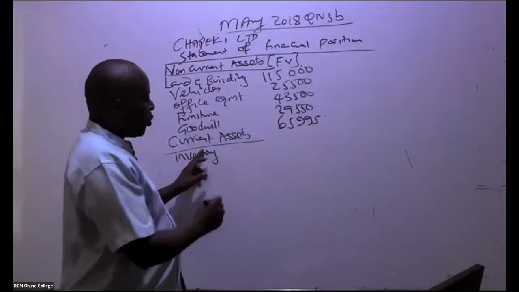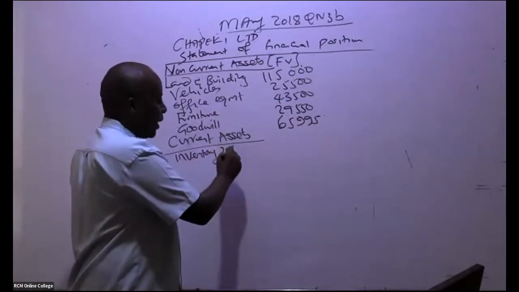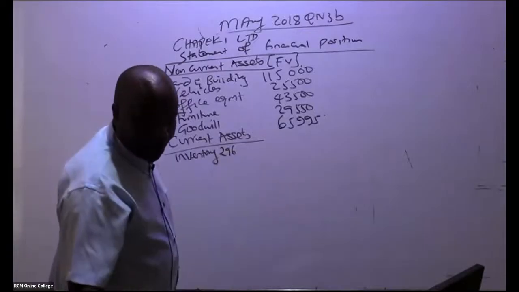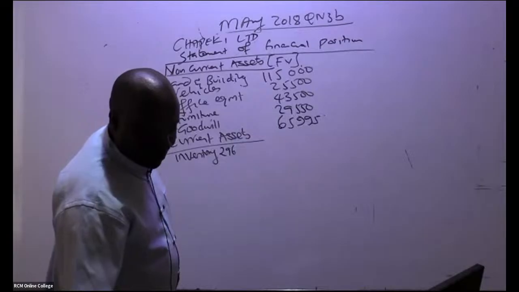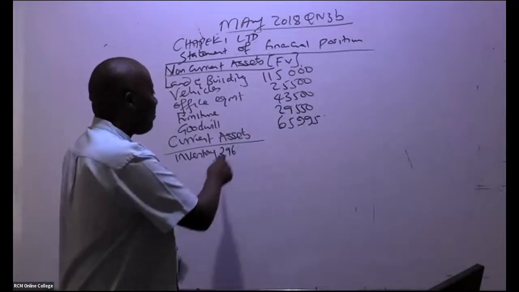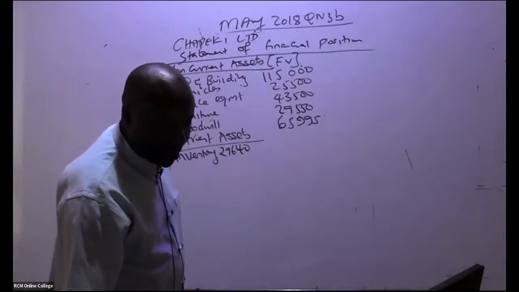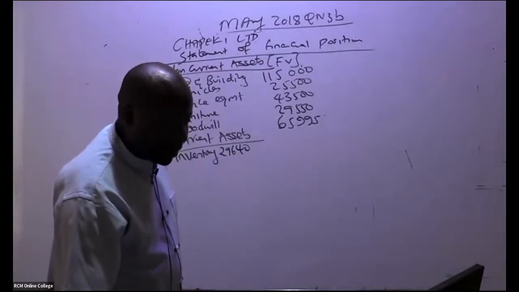Remember, in inventory, we got a figure of 29,640. What was the inventory figure? 29,640. But remember, if you read the additional notes, you'll be able to see something happened. There's a place we read here, note 3.